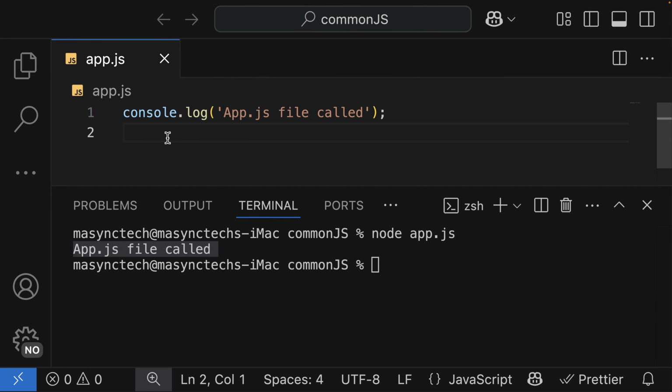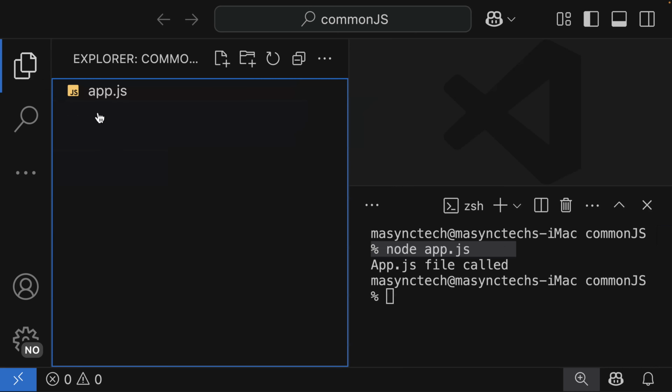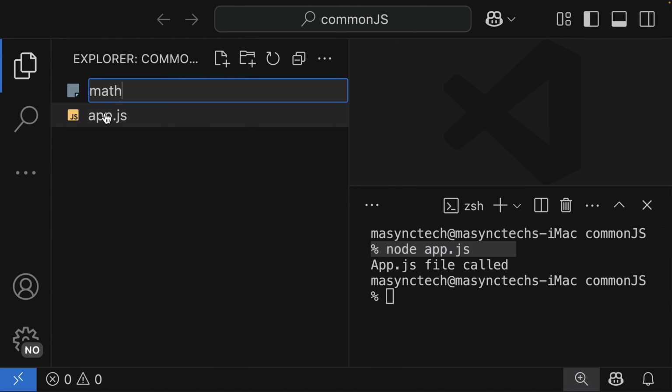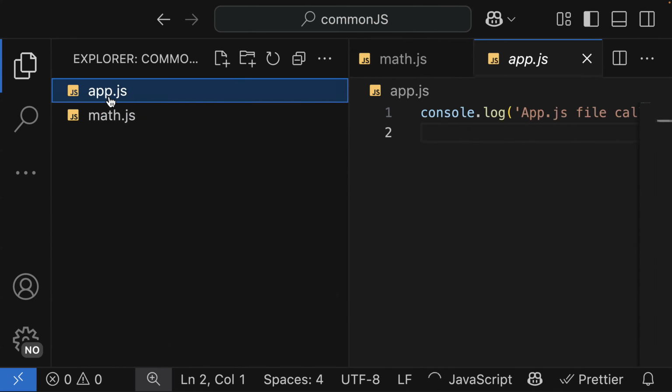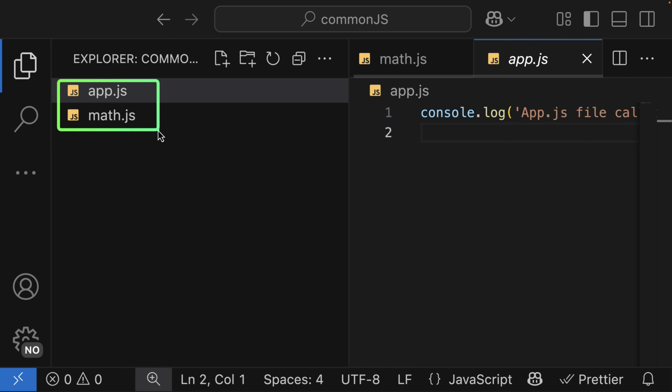Now let's implement the module system using the CommonJS syntax. So I'm going to have one file called math.js. The main goal here is that we have two main files, the app.js and the math.js. We are going to write some logic in the file called math.js, and we are going to use it in the app.js. This is where the module concept comes in.